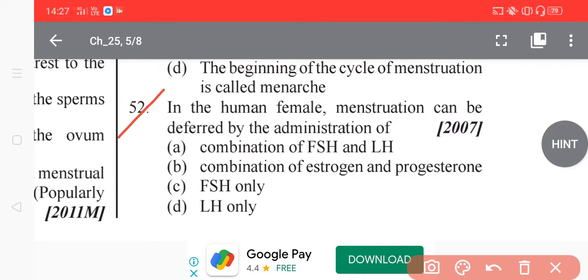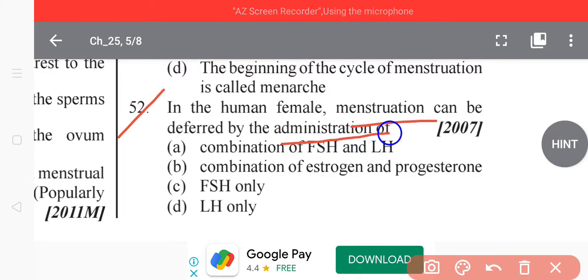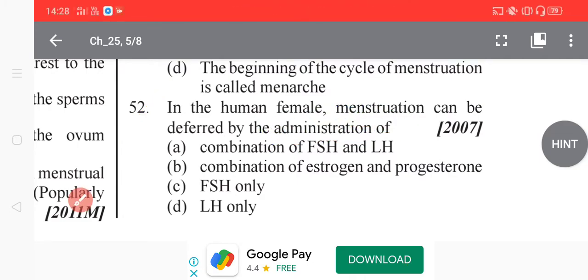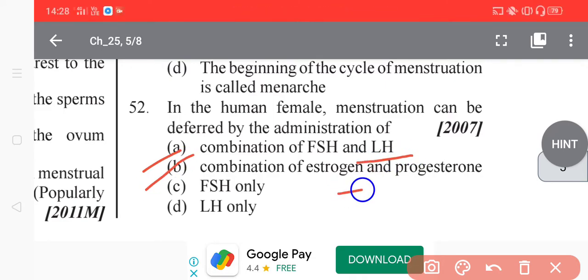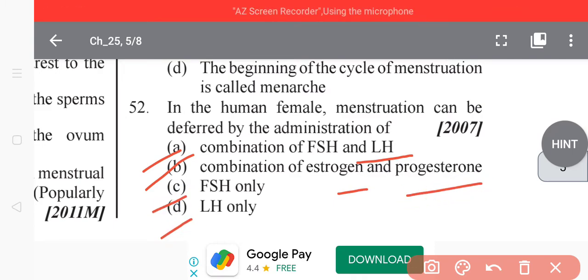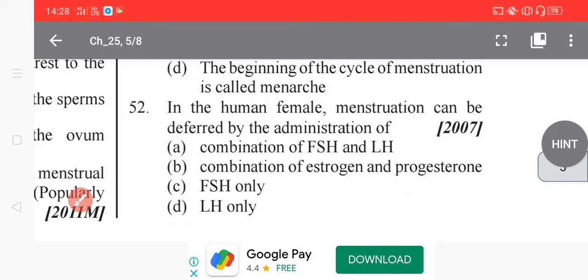In the human female, menstruation can be deferred by the administration of what? Tell me. What are the factors that affect menstruation? Option A, a combination of FSH (follicle stimulating hormone) and luteinizing hormone. Option B, a combination of estrogen and progesterone. Option C, FSH only, and option D, luteinizing hormone only.